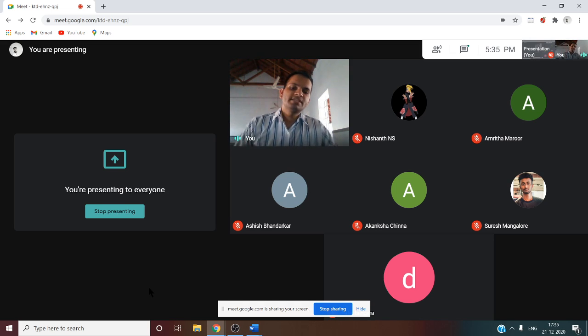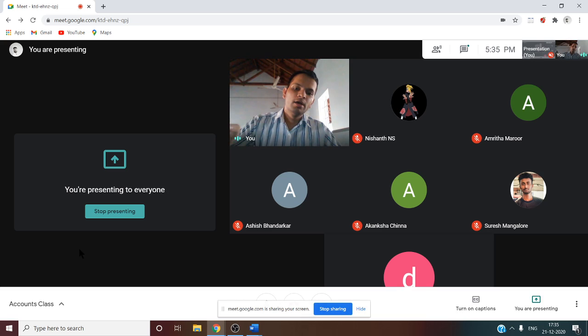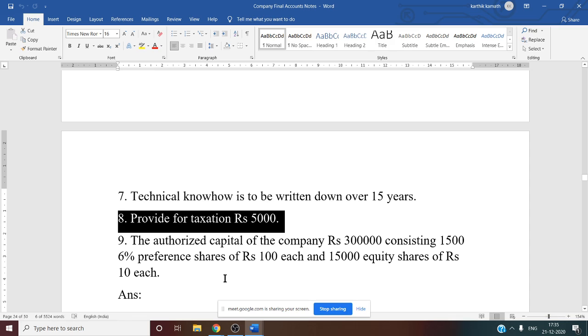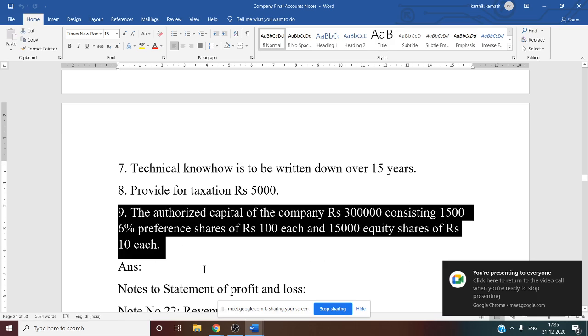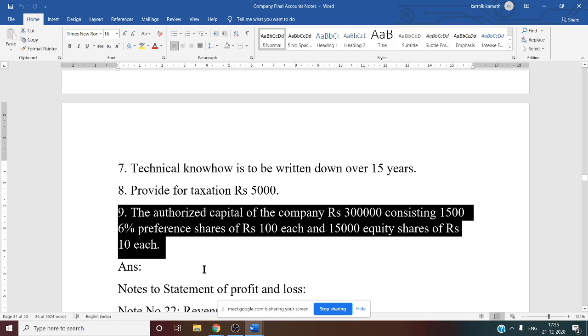The last adjustment, adjustment number 9, we have to discuss. So see this now, last adjustment, authorized capital. Authorized capital of the company is 3 lakh. They have said, consisting of 1,500 6% preference shares of 100 each. So this information is given. That means the maximum preference share capital the company can have is 1,50,000. Similarly, equity share capital, that is 15,000 into 10, that is also 1,50,000.